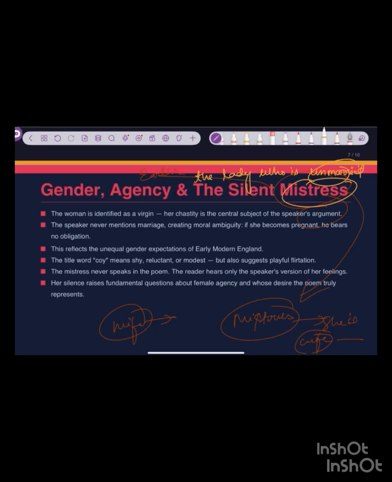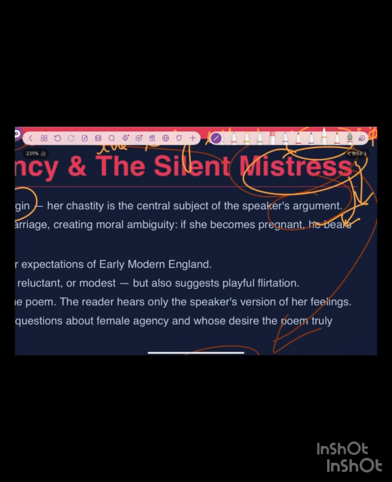So here, you now remember the whole historical context. Unmarried sexual intercourse is against the church, against the Protestant belief. So now he is going against the laws of the church, and mistress being unmarried is implied here. The woman is identified as a virgin. Her chastity is the central subject of the speaker's argument. The speaker never mentions marriage, creating a moral ambiguity. If she becomes pregnant, he breaks no obligation.